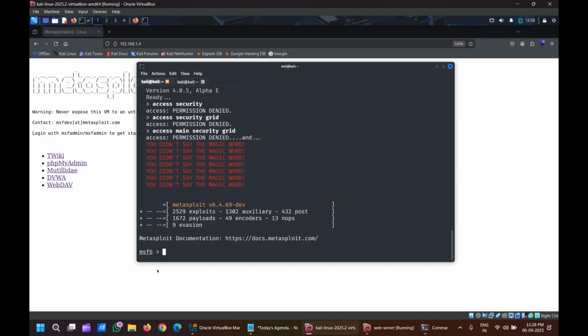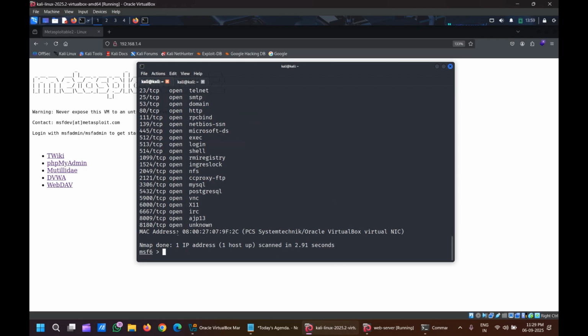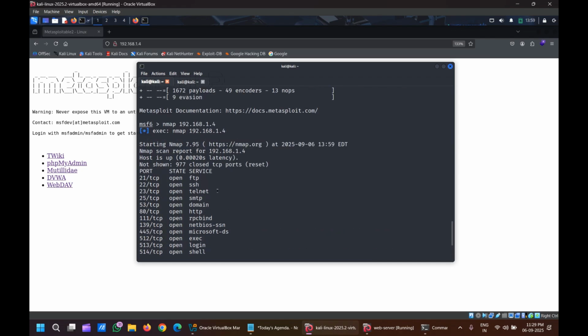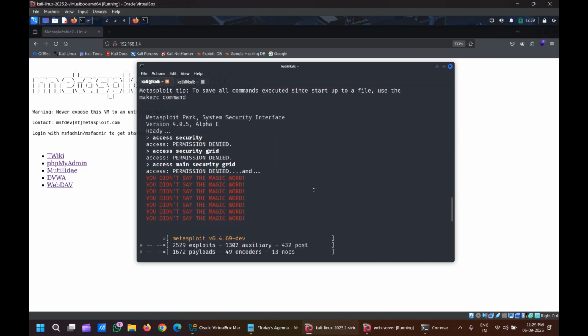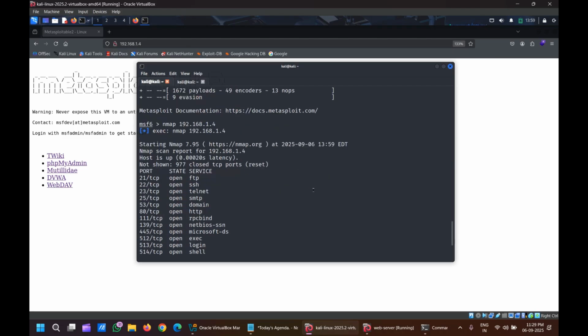And going somewhere further, are you able to see MSF6? That means Metasploit Framework. We are inside the Metasploit Framework right now. Here is a tip I can give: inside the Metasploit Framework you can also use Nmap. I will show it practically. Inside the Metasploit console, we can use Nmap also. Clicking enter, you can see it is executing the Nmap command and giving the same data. That is why I told you it's a framework, because it's not a small tool. Inside the framework we can use lots of tools. Like this example, I have shown you how Nmap can be useful in the Metasploit Framework.